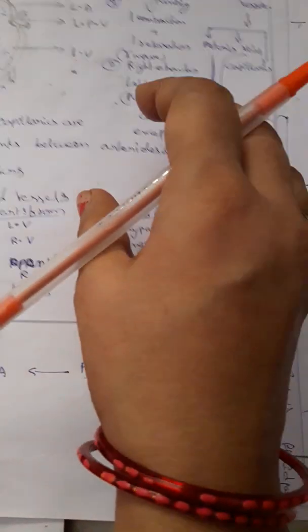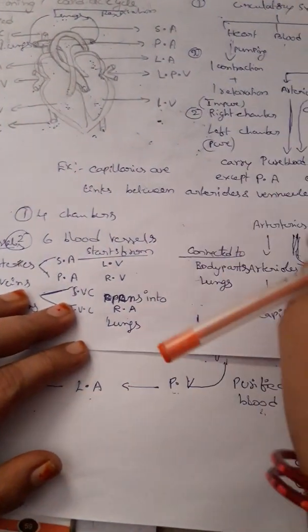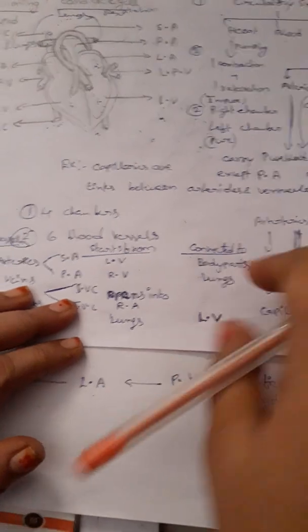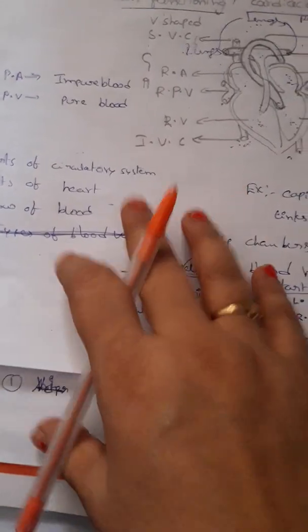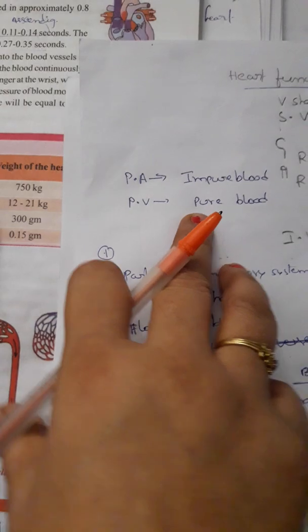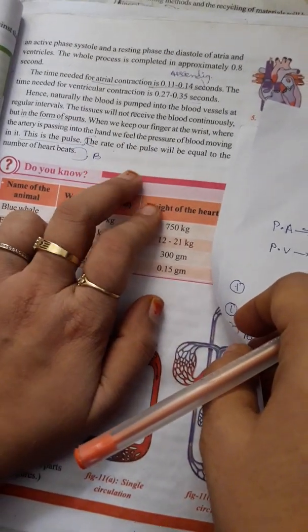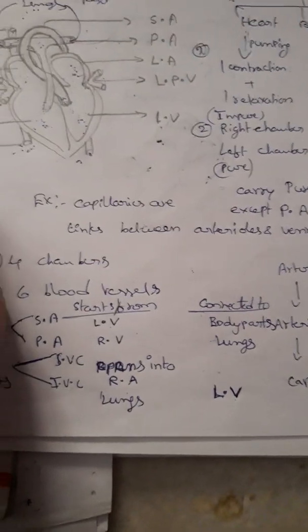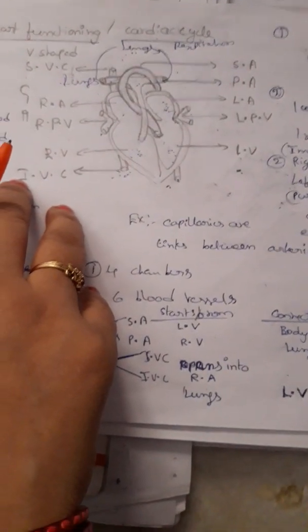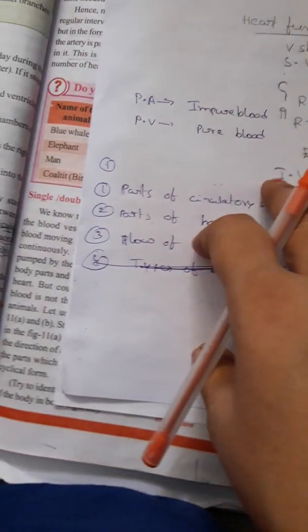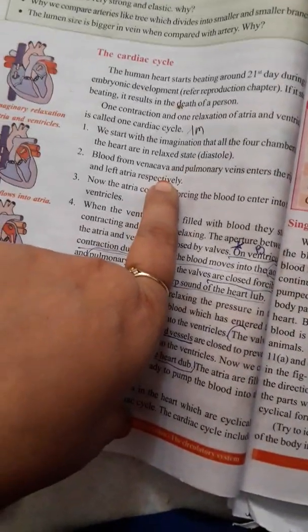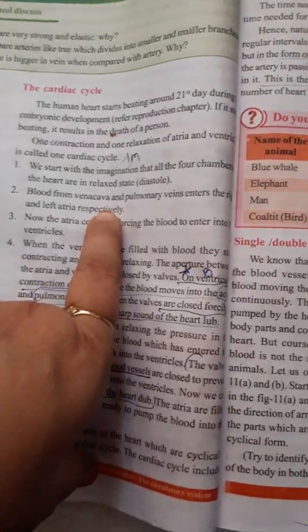Thus the blood is circulated to all the parts of the body through the heart, and this one cycle is known as the cardiac cycle. It takes place in 0.8 seconds. One cycle completes in 0.8 seconds, and you can read this whole topic on page number 58. Once you go through page number 58, I will give questions tomorrow, and I hope you understand it.